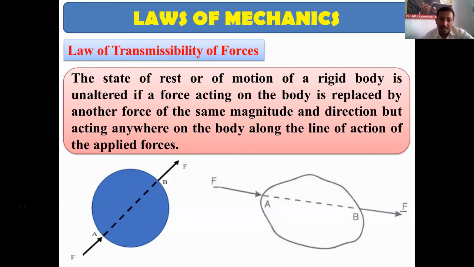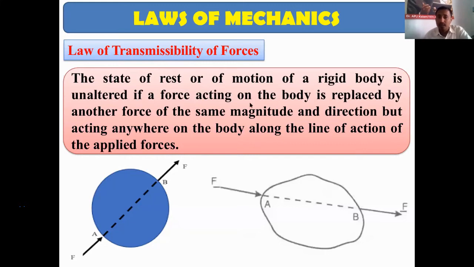This force is acting at this point, this force is acting at this point. So here the rest or motion will not change. Maybe rest will not change. Otherwise, if the body is in motion initially, uniform motion, it will also not change. So that is this law. This law states that the state of rest or motion of a rigid body is unaltered, meaning it does not change.